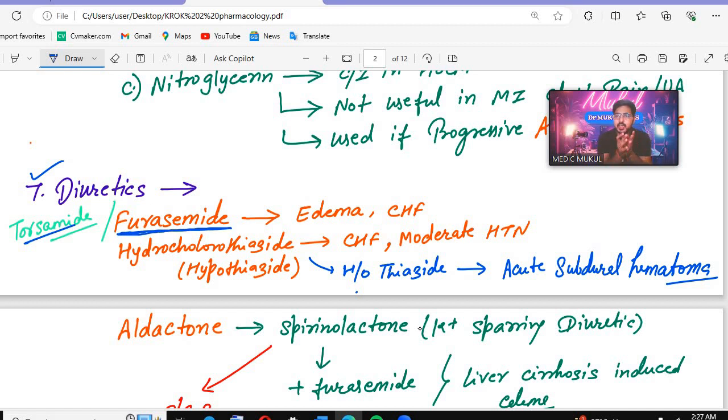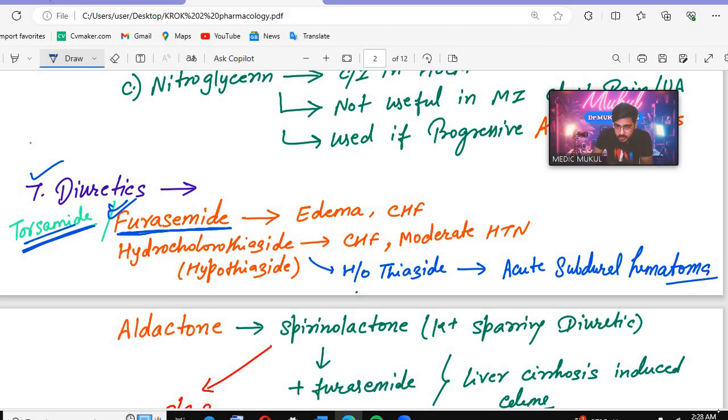So furosemide, remember, if any edema is given in the questions, whether it is cerebral edema or pulmonary edema, usually in the case of cerebral edema, mannitol is given. But if any edema is given in the question, and along with that congestive heart failure is given, then you have to go for furosemide. If furosemide is not given in the options, then you can go for torsemide. Torsemide is the little sister of furosemide.